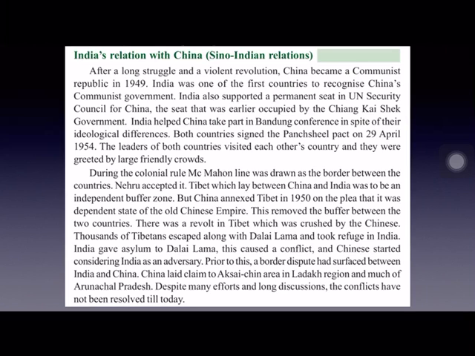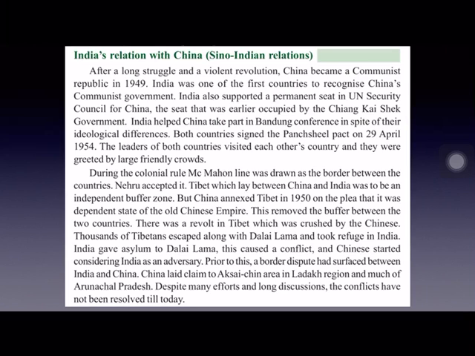And prior to this, there was a border dispute between both the countries. What is this border dispute? The Aksai Chin area is in the Ladakh region. Ladakh, I hope you know, is near the Jammu and Kashmir state, which is now a union territory. In that Aksai Chin area, China built a road and started claiming that Aksai Chin belongs to China.